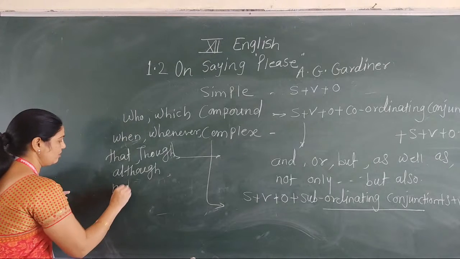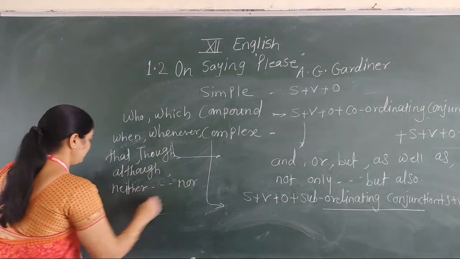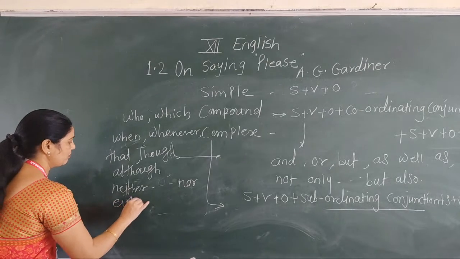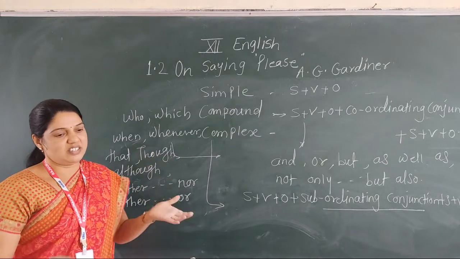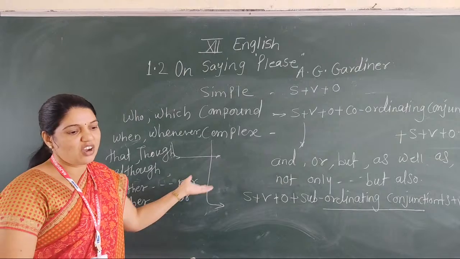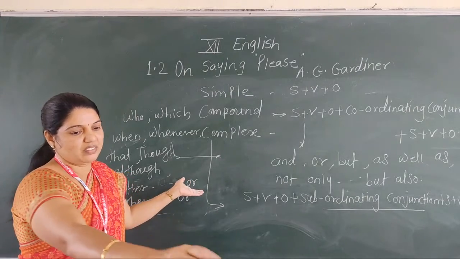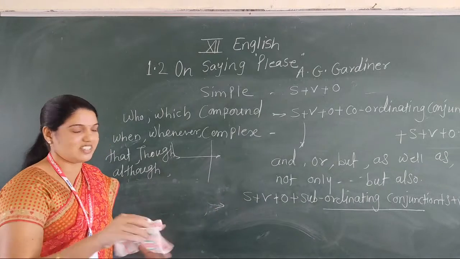Neither nor, either or, no sooner than, as soon as, all these, neither nor, either or, are coordinating conjunctions.